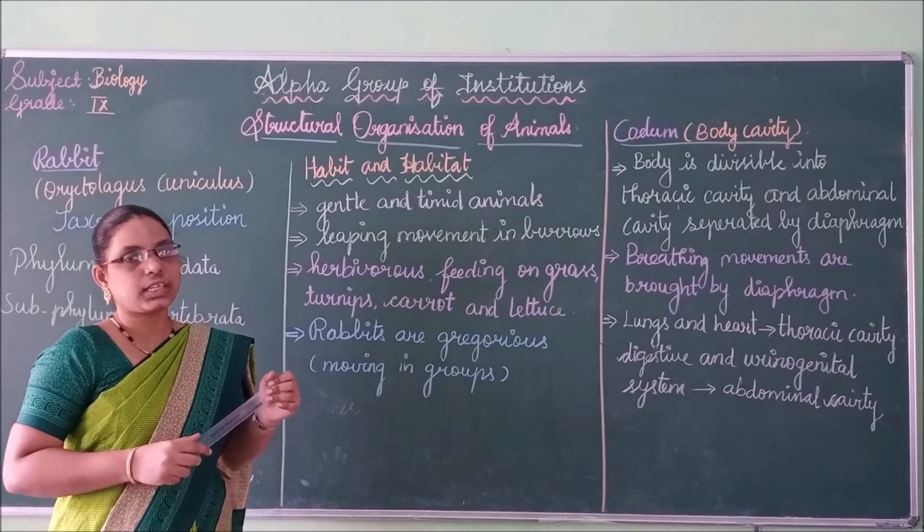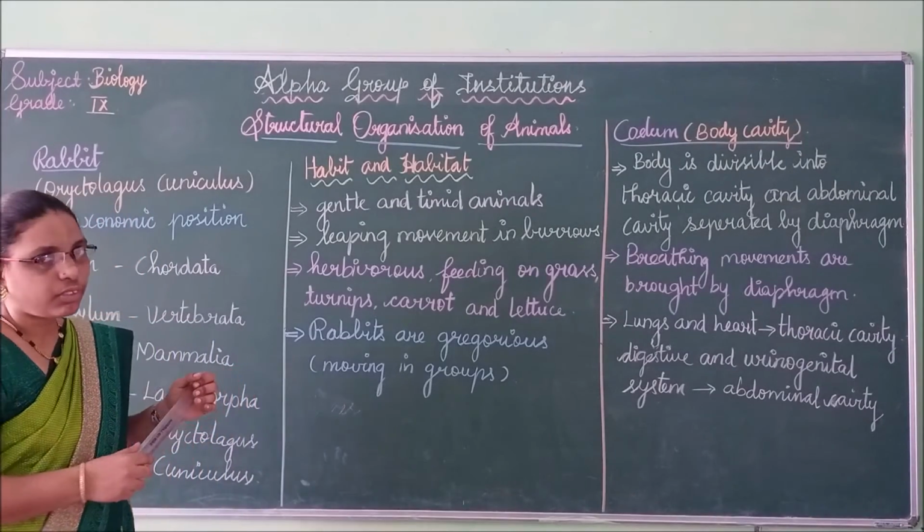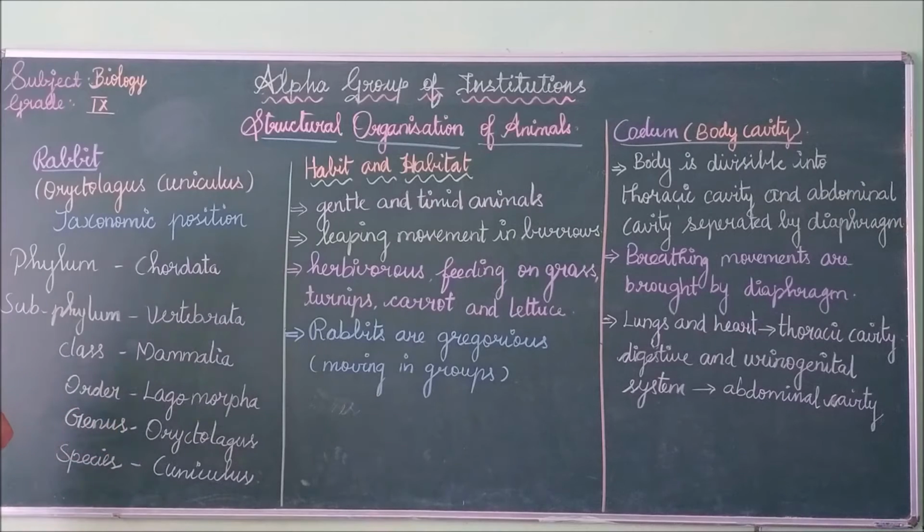Today we are going to see another type, a chordate of kingdom Animalia, the example of the rabbit. The scientific name of rabbit is Oryctolagus cuniculus. Today we are going to see the organ systems of rabbit. Come, let's start the class.